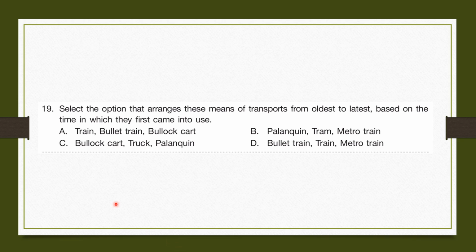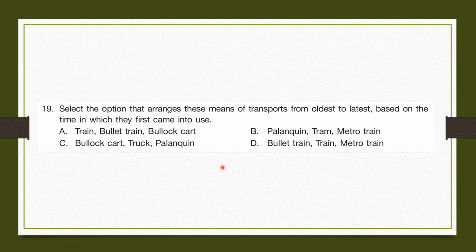Question number 19. Select the option that arranges these means of transfers from oldest to latest based on the time in which they first came into use. So a bullock cart is a cart pulled by bulls, and inside the cart are passengers, whereas a palanquin is a similar thing.